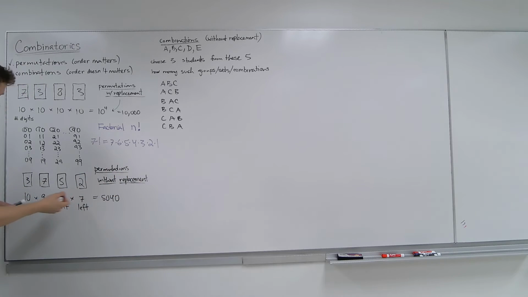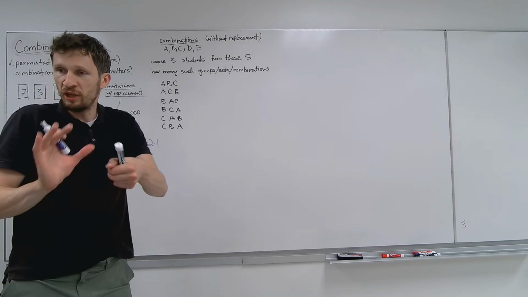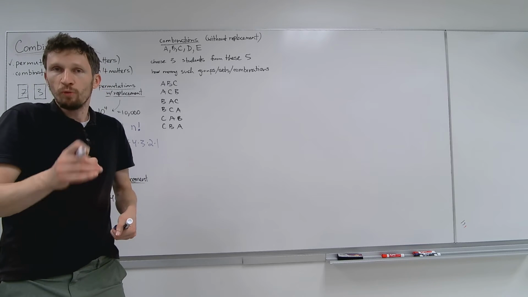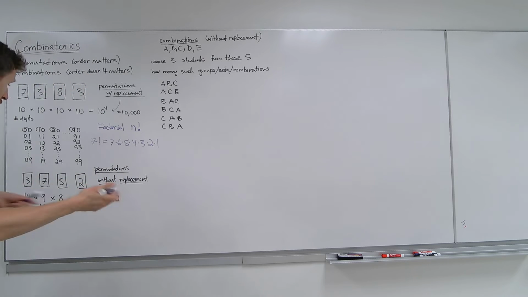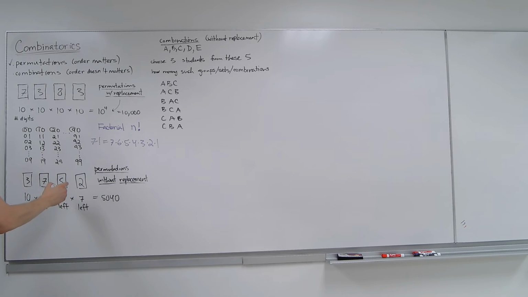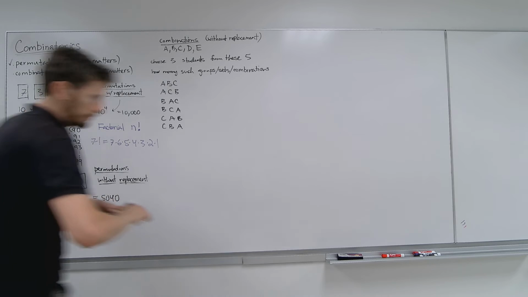And this is the idea that we had: 10, 9, 8, 7, but we stopped. Why? Because we only have 4 digits, not 10. We're not doing 10-digit numbers. We're doing it with the 10 digits. We're doing only 4-digit numbers with the 10 possible digits, right? So let me show you the formulas.